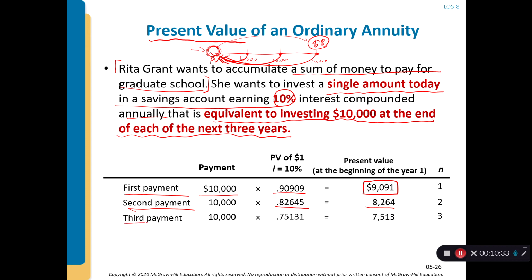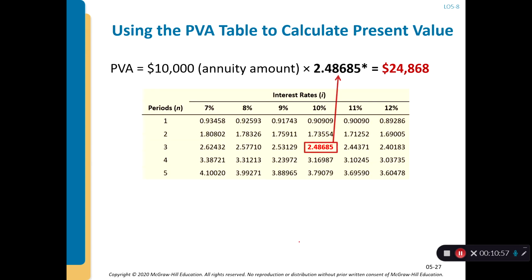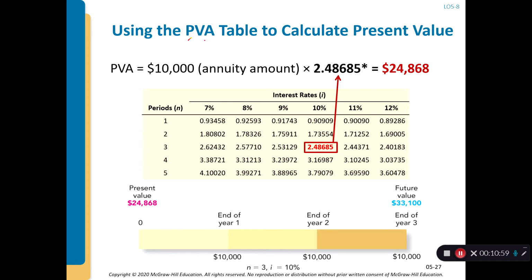The third payment happens in the third year, so the discounting factor is 0.751, and the present value is $7,513. So smart people add up all those discounting factors and call it the present value of an ordinary annuity factor. We call it the present value annuity table, and this table is in your book as well.